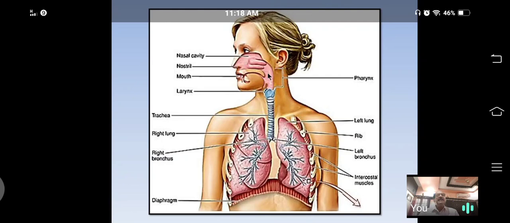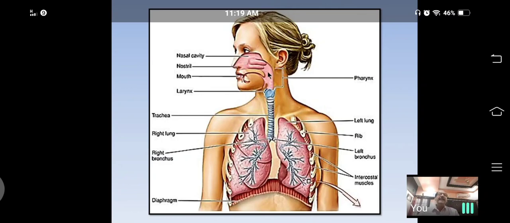From the pharynx, food and water are diverted into the food pipe, esophagus, and from the pharynx, air is diverted into the windpipe, trachea. So the pharynx is the common chamber for both systems.